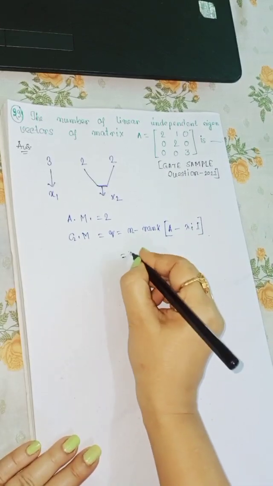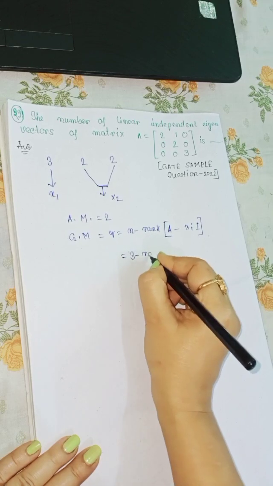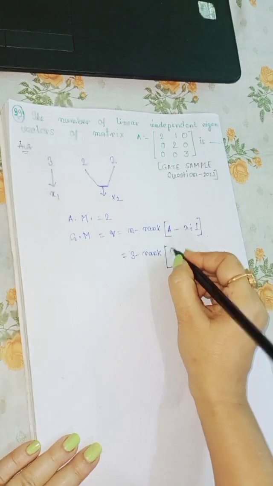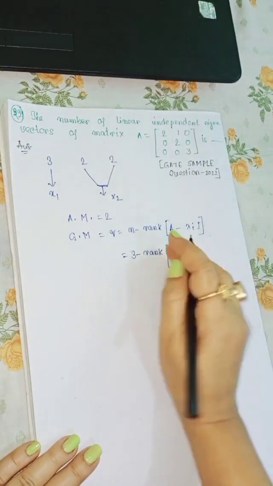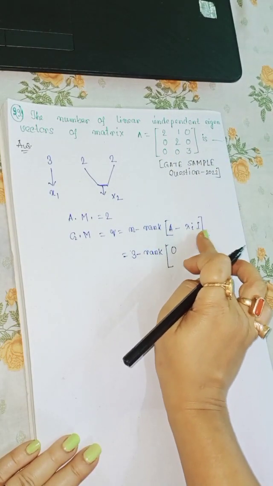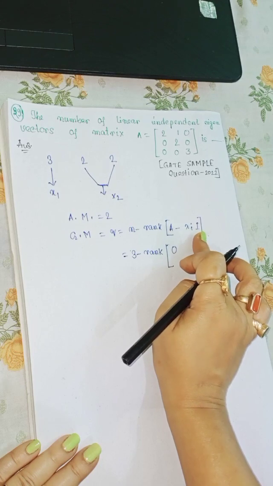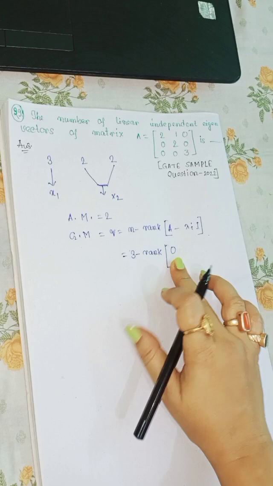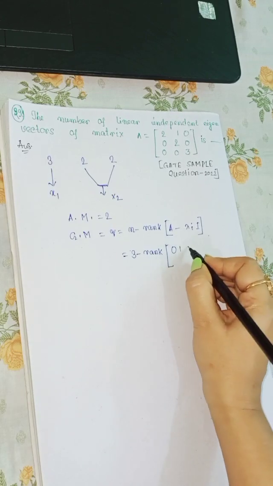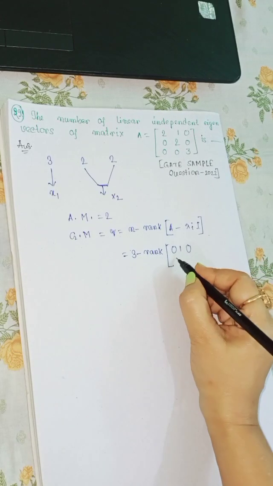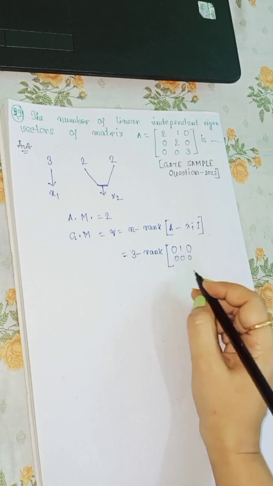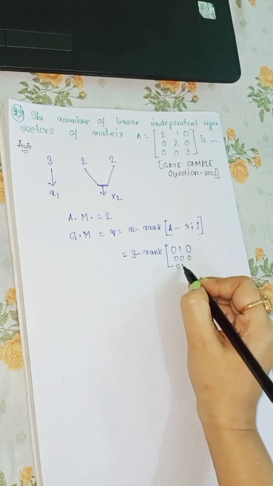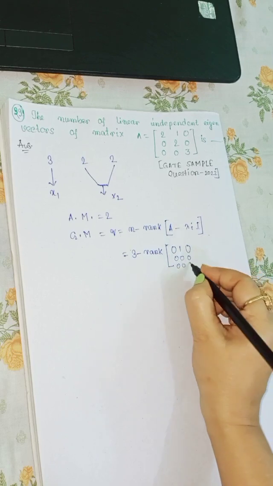So that is equal to 3 minus rank of [0 1 0; 0 0 0; 0 0 1].